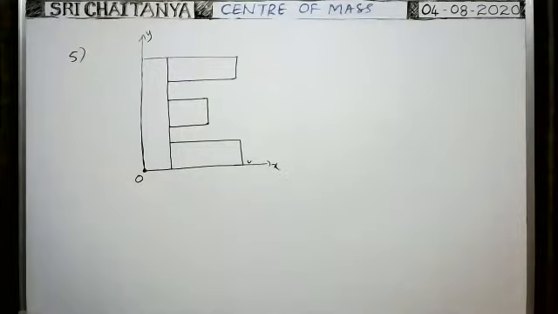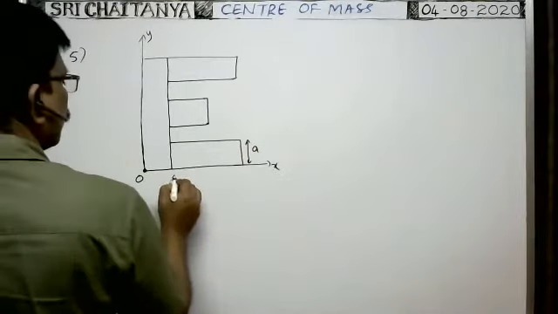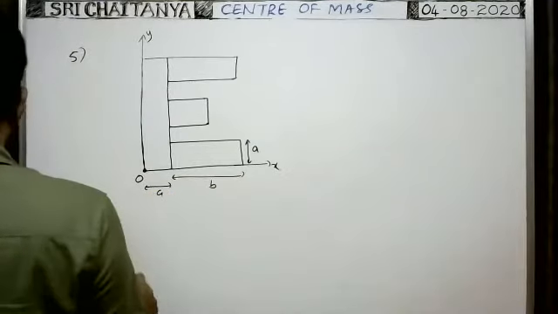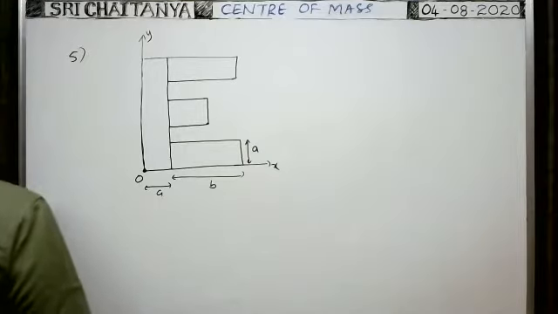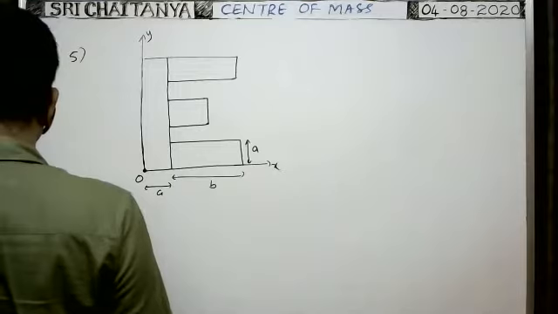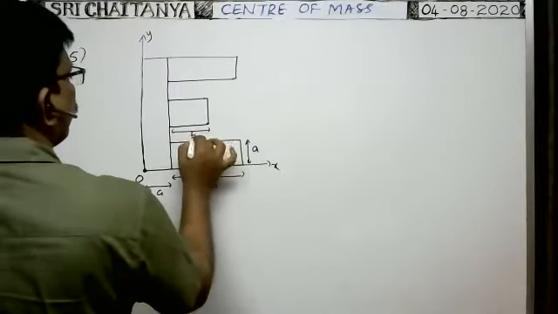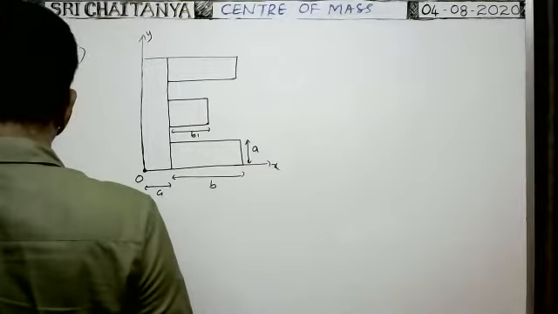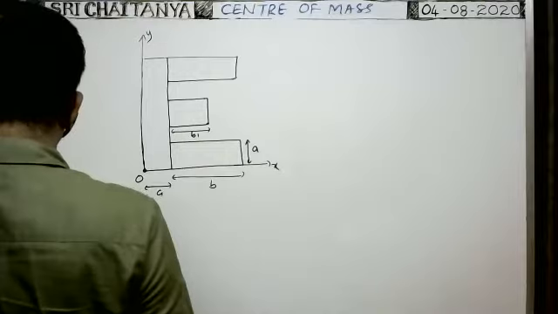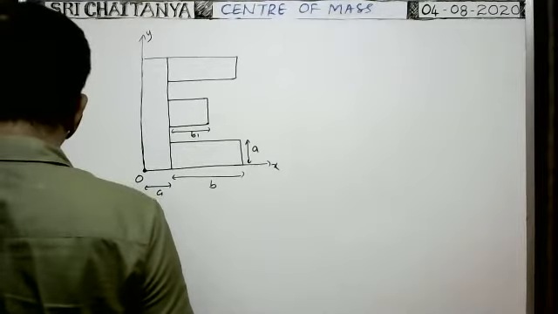Suppose here the width of each side is A. This is B. Of course, this is A. This is B1. It is 4A.